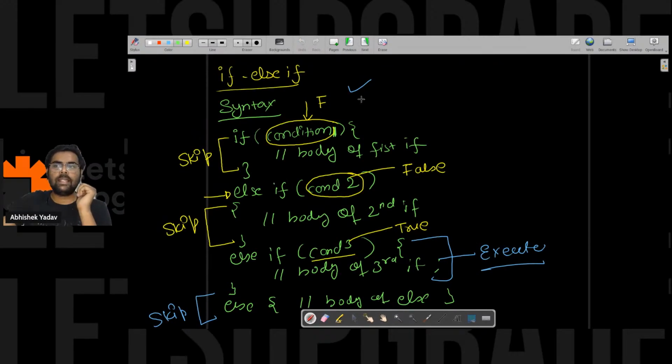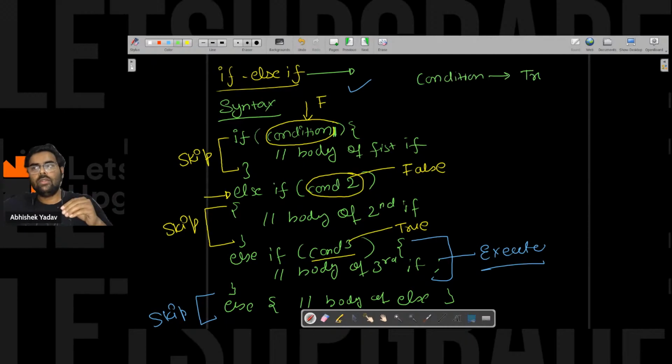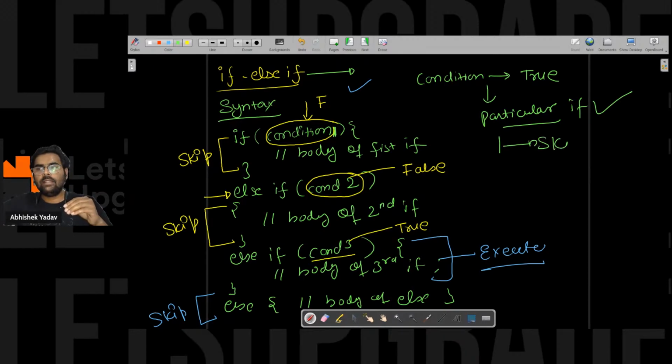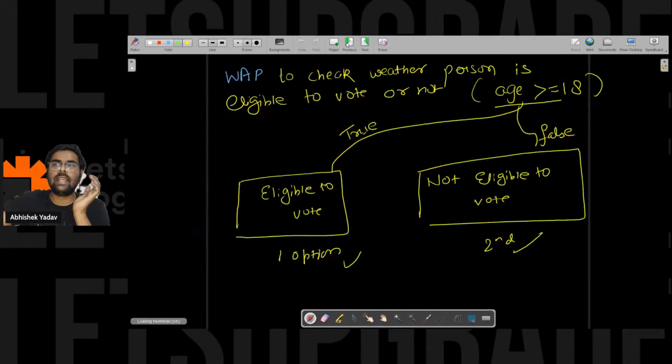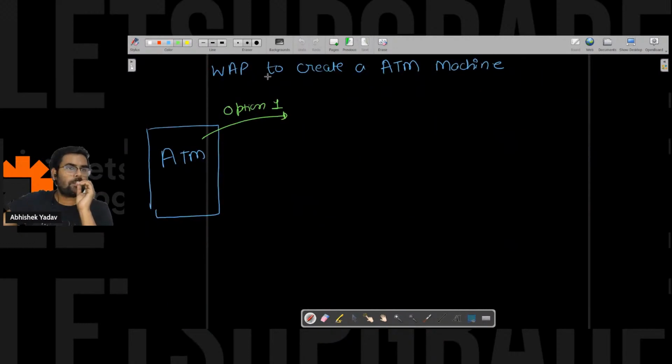Okay, simple, right? So what is the basic key point of if else if? It will check the condition. It will check the first condition, second condition, and the moment the condition is true, it will execute that particular if block, and it will skip the remaining if else if ladder. This is the flow of if else if. And if you are asking about the problem statement here, so now it is clear, right?